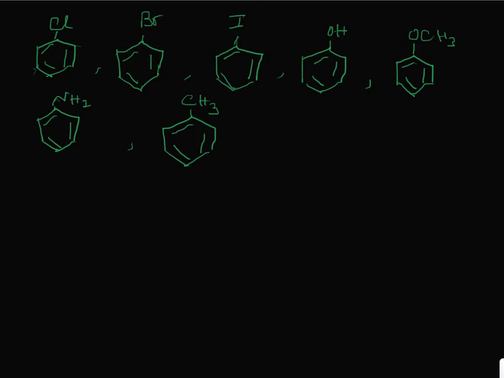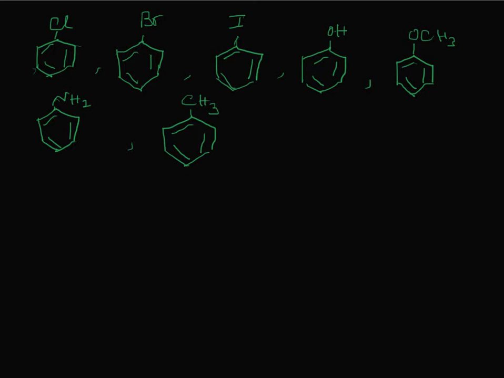Can you find out what is common among all these substituents which could cause them to be OP directing? Just look at them and see if you can find something that is common among all these groups. I can give you one clue here.